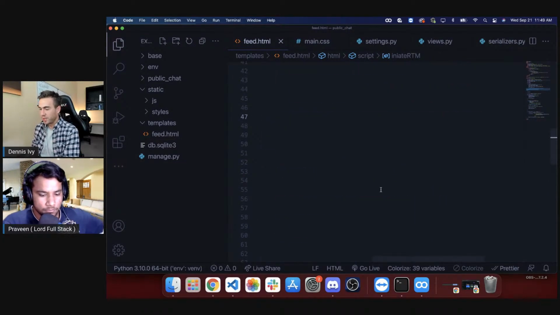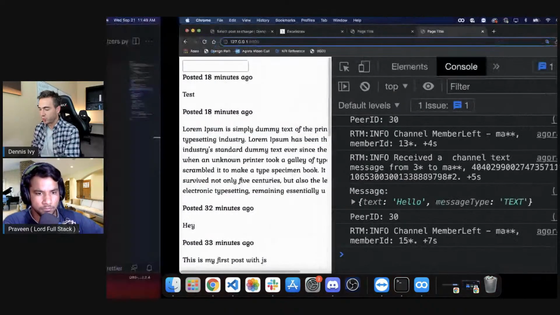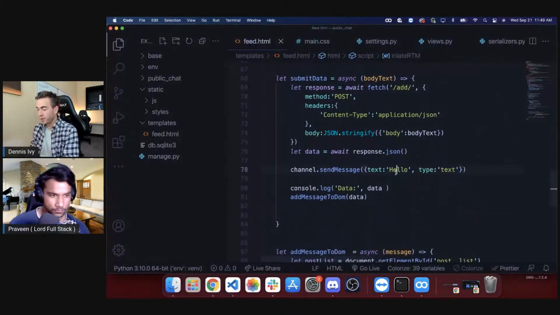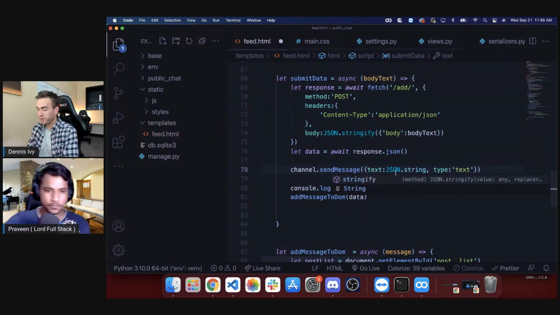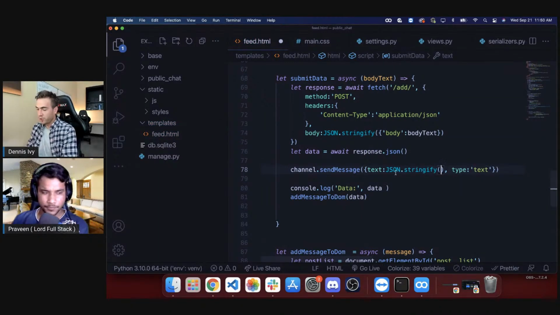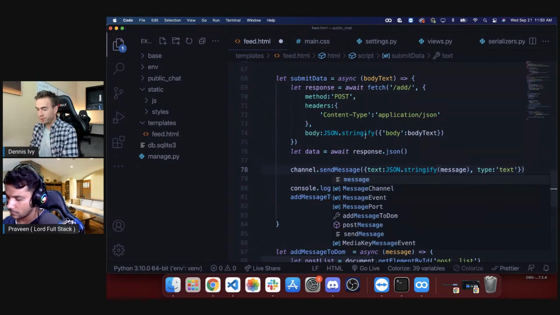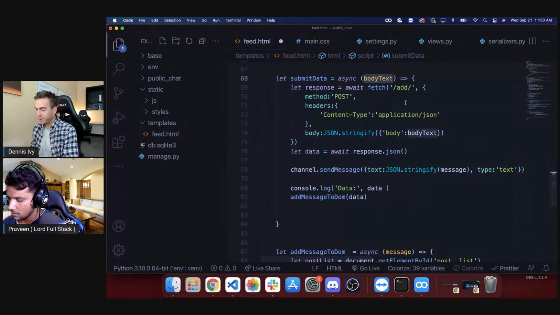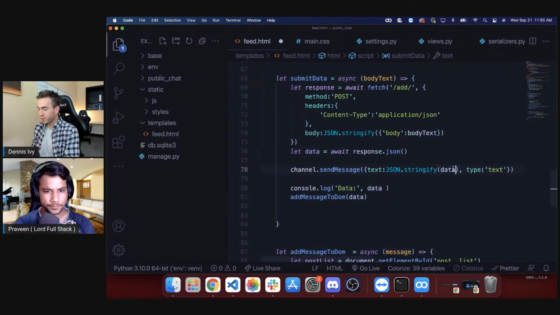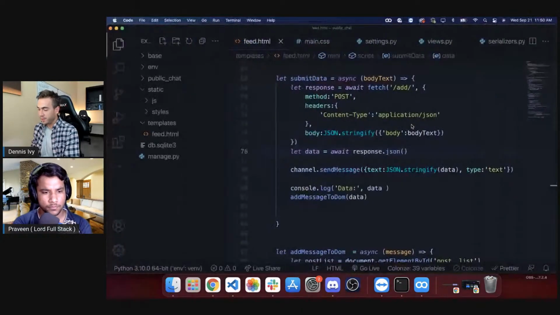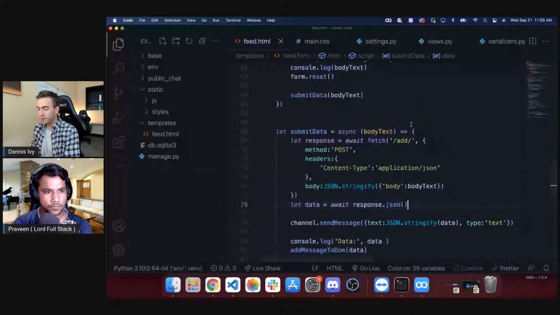One is I want to be able to send more data, so I want to be able to send an actual object. So we have to send a string here. So what I'm going to do here is actually do JSON.stringify. So we're going to stringify everything. What I want to do is actually send the entire object. So we're going to send an object called data. So right now, if I do that, I need to parse this on the other side.